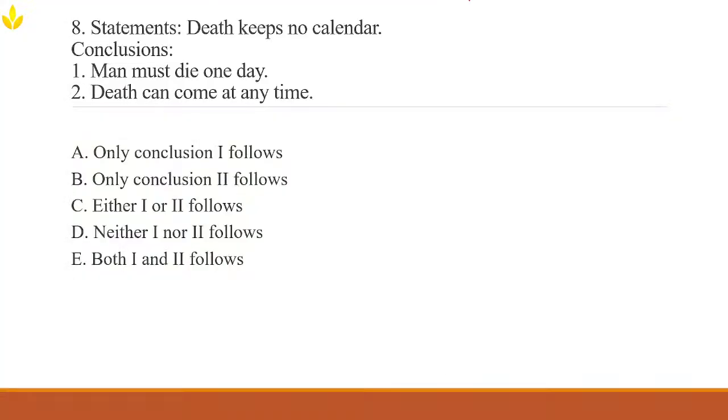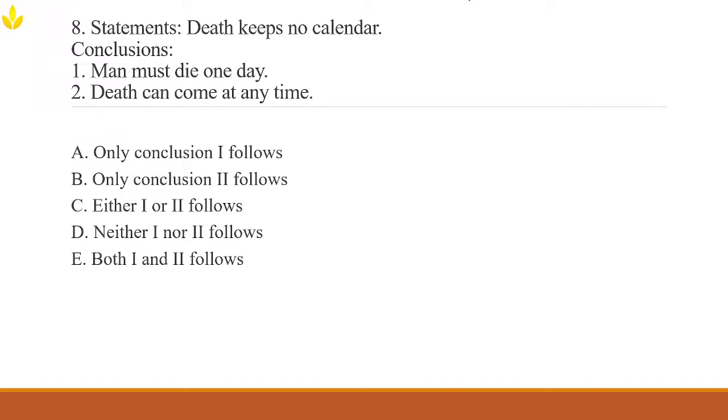All right, read the question. Death keeps no calendar. All right, everyone, let's put on our philosopher hats. What does this statement actually mean? Does death wait for an invitation? Does it check your Google Calendar? No, it simply means that death is unpredictable. Now let's see if our conclusions match this idea.